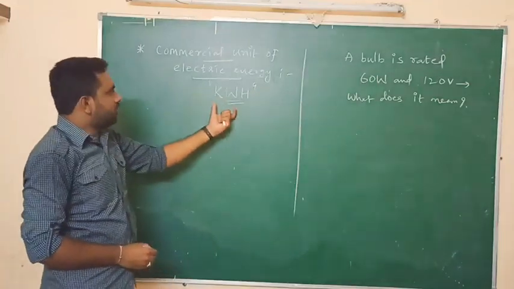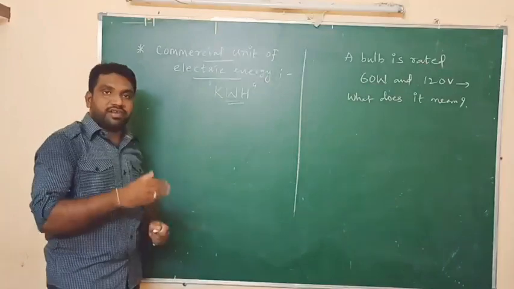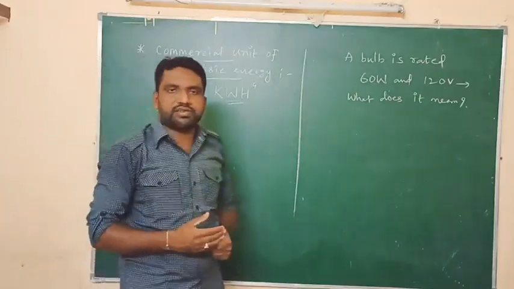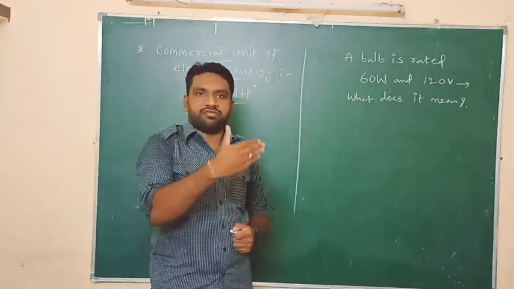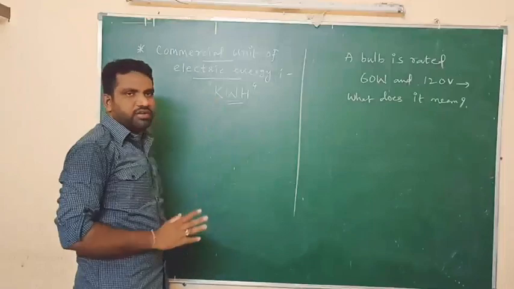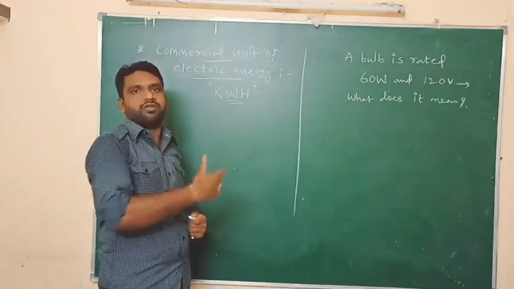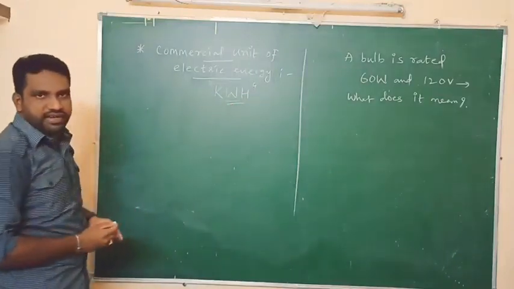So this kilowatt hour is known as commercial unit of electric energy. And it is commonly known as units. How many units they consume, what is the cost of 1 unit of electric energy. So here unit is nothing but kilowatt hour. 1 unit is nothing but 1 kilowatt hour.